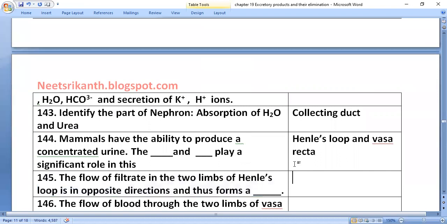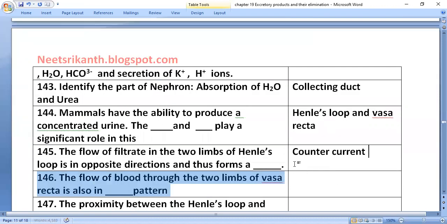The flow of the filtrate in the two limbs of Henle's loop is in opposite directions and thus forms a counter current. The flow of blood through the two limbs of vasa recta is also in a counter current pattern.